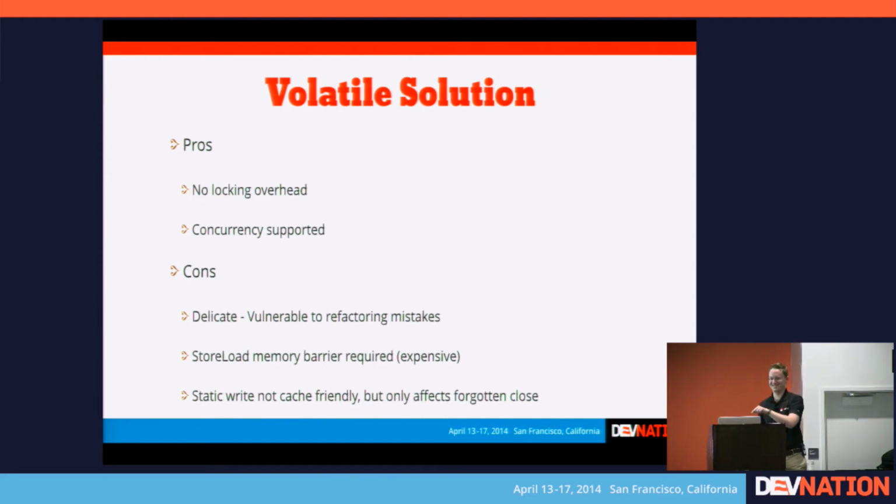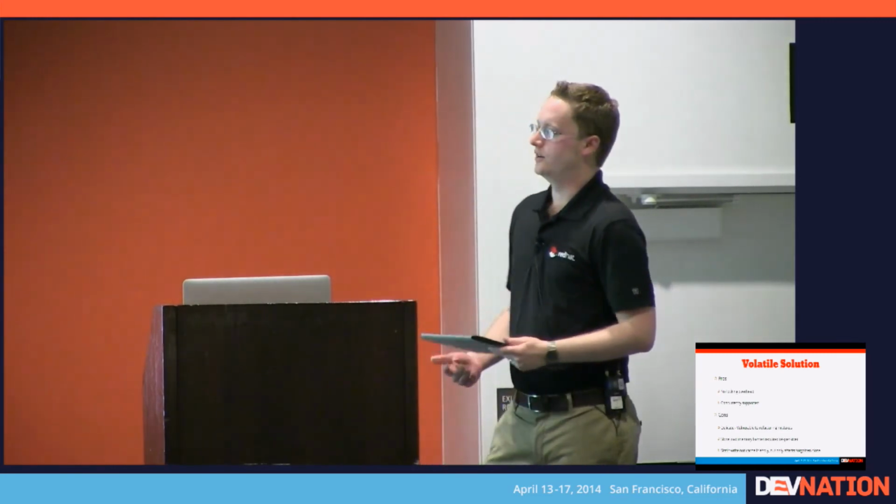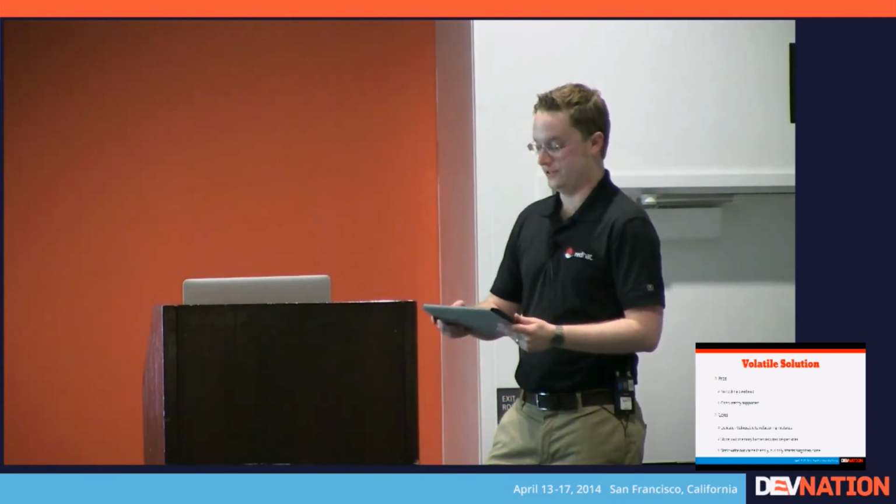Do not delete this field. But that could happen with the synchronized solution as well, right? Like someone might create a method and think, well, there's no need for this thing to hold a lock, so why would I mark it as synchronized? So you just remove the synchronized attribute from that method. So this is a problem in any solution you take, but it's worse, I think, in the volatile solution because it's so strange looking.